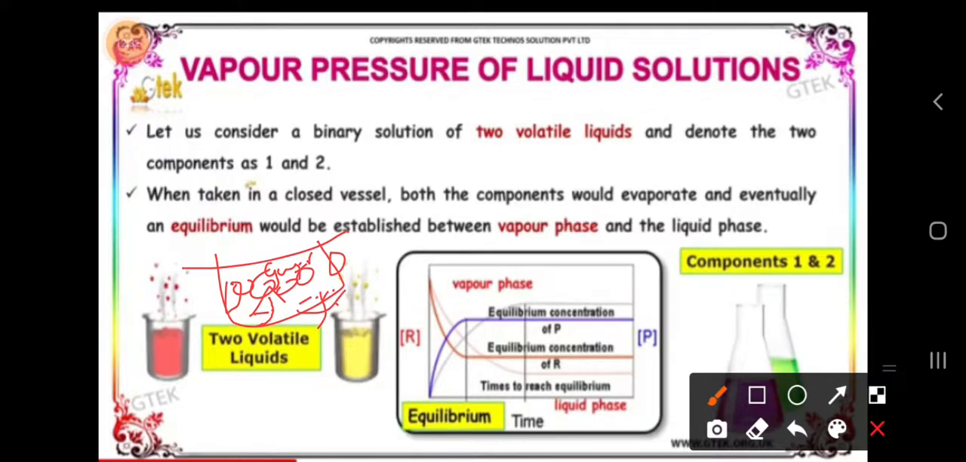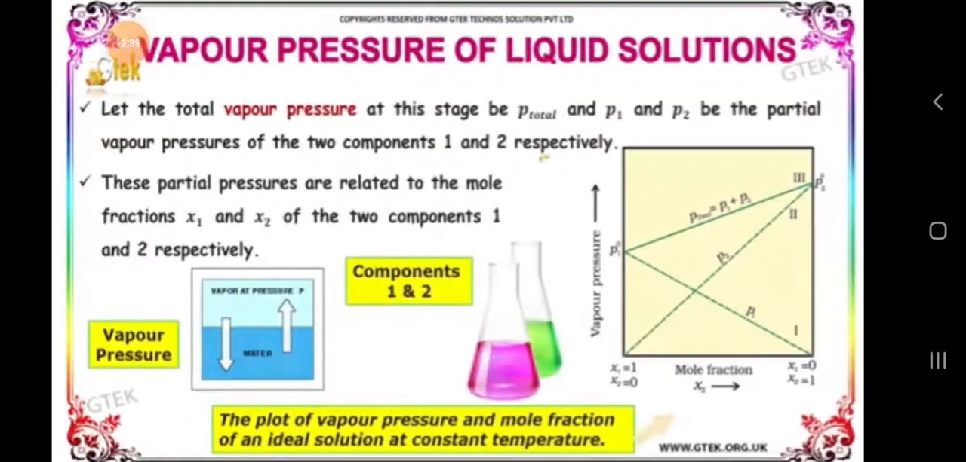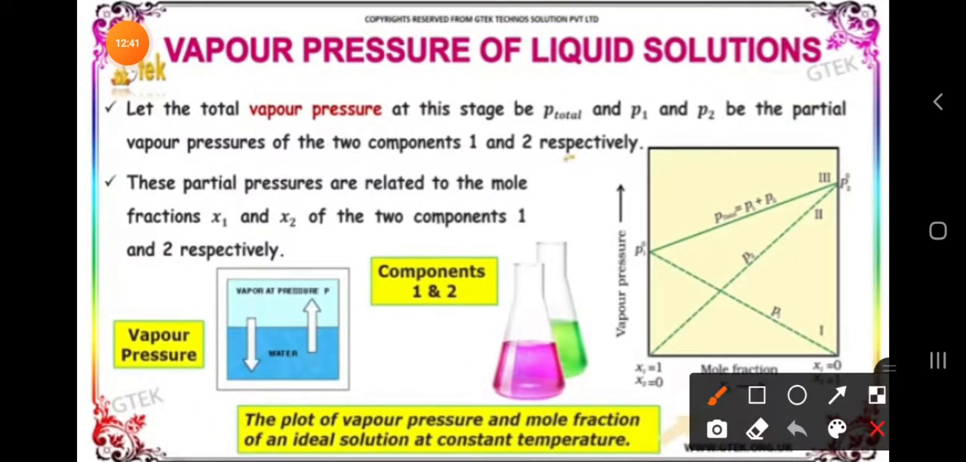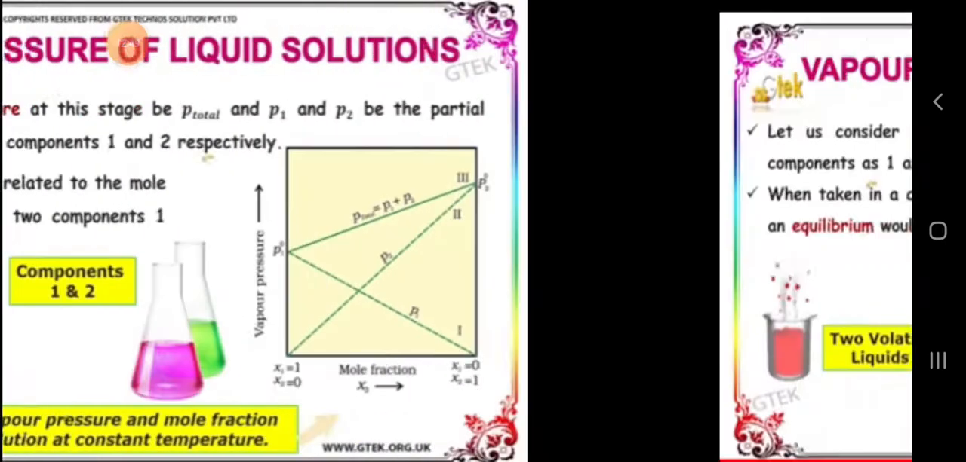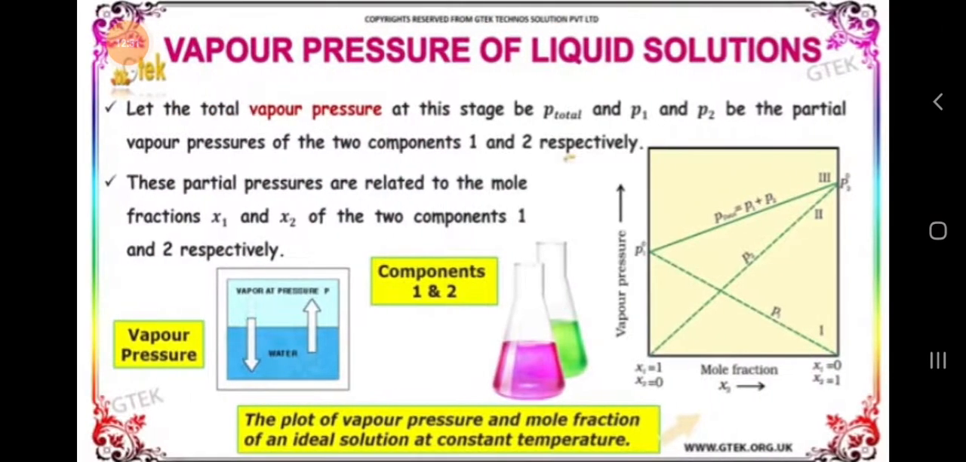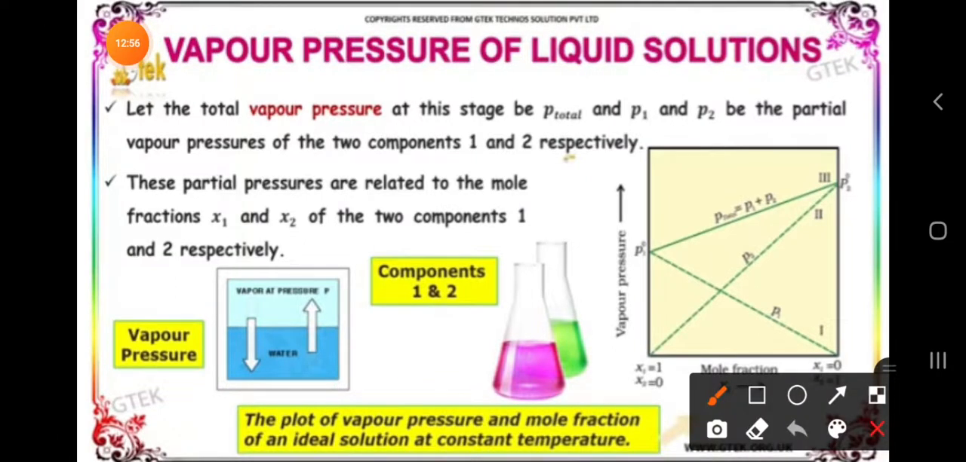So here it is forming an equilibrium, no? That indicates an equilibrium mixture. Okay, so then what happens here, the total pressure should be equal to the sum. So then we have to count the total pressure here. Let the total vapor pressure at this stage be P total, which is equal to P1 plus P2, where P1 and P2 are the partial vapor pressures of the two components.